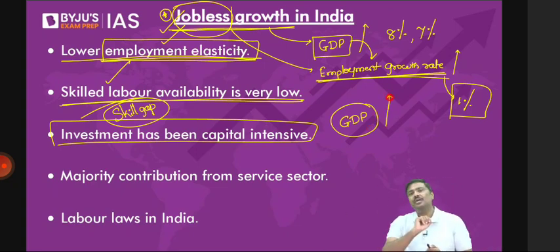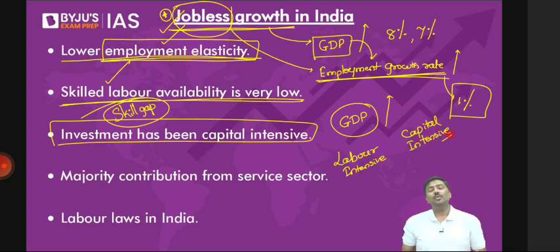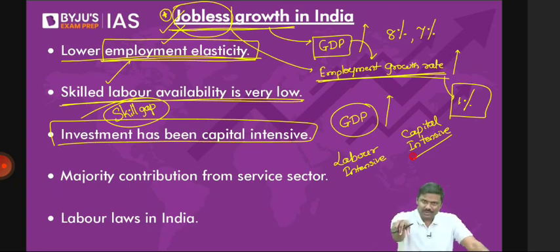Here is the answer. You can make investment produce more either by investing in labor-intensive sectors, or you can also invest in capital-intensive sectors and get output. I'll prove it to you. Just give me a second. So, what do you mean by labor-intensive? What do you mean by capital-intensive? Let me ask you the question, and you will answer these questions now.